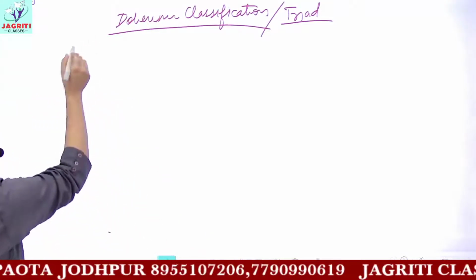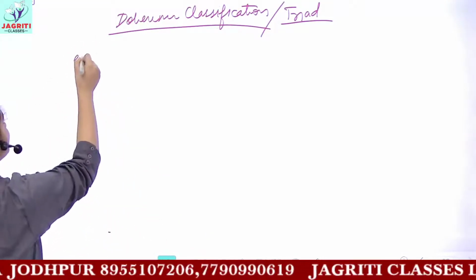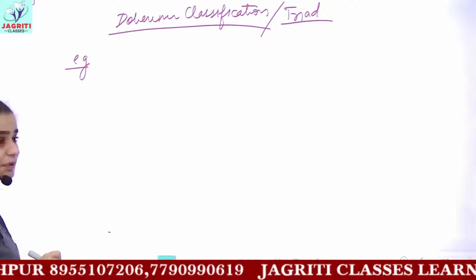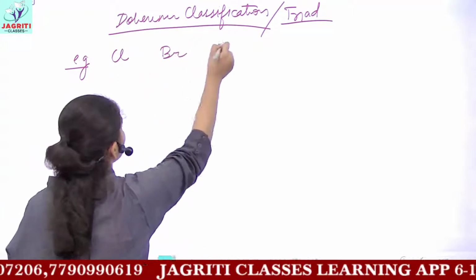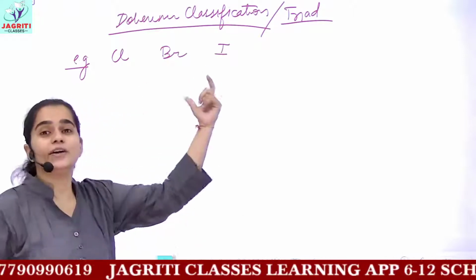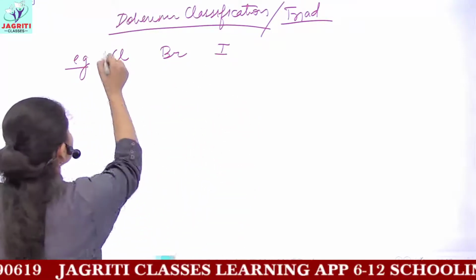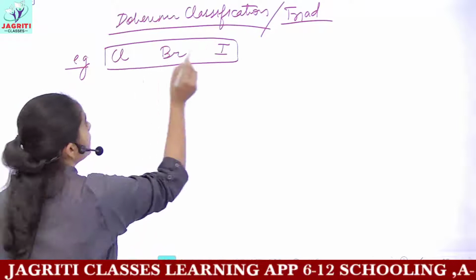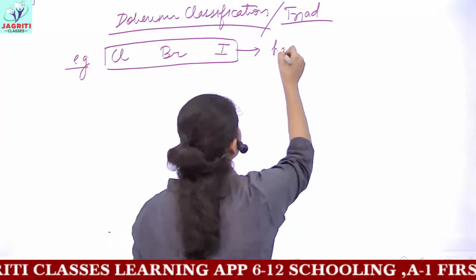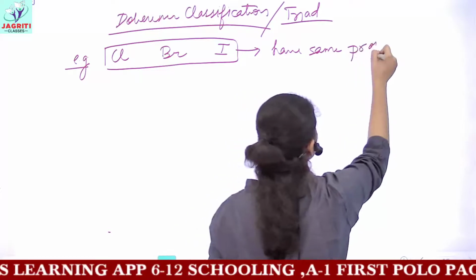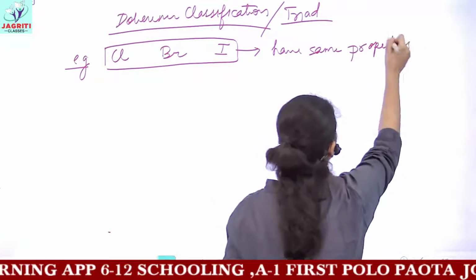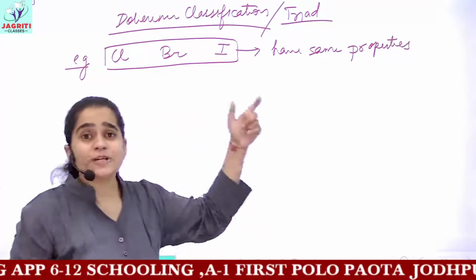Let's suppose he took 3 elements. For example, he kept 3 elements, that is chlorine, bromine and iodine, in a triad or in a group, because he said that these 3 elements have the same properties. What kind of properties were the same in them?